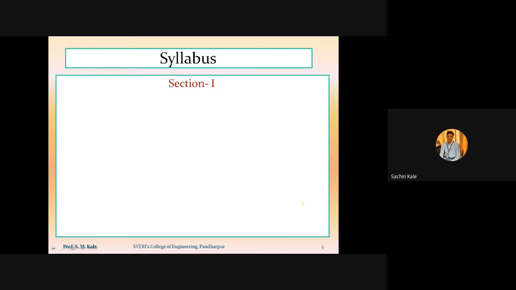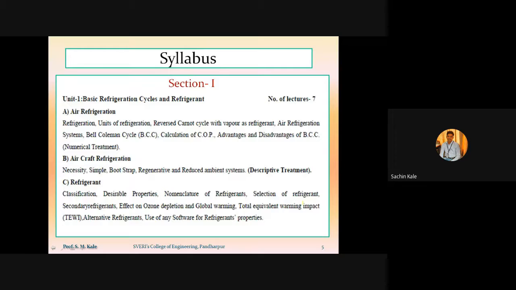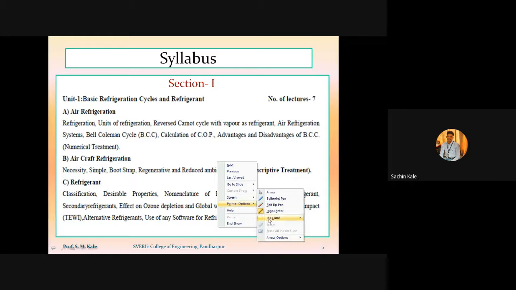As I have told you, there will be 6 chapters: 3 chapters for section 1 and the remaining 3 for section 2. The first chapter is related to the basic refrigeration cycle and refrigerant.